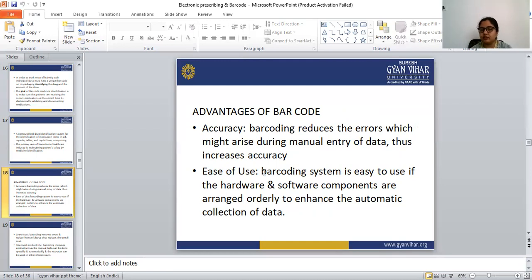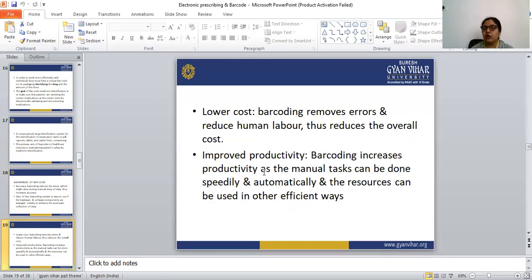Okay, we can use this barcoding system easily. Next is lower cost. Barcoding removes errors and reduces human labor, which means reducing the staff, and thus reduces the overall cost, because barcoding removes errors. This means it reduces the errors that may occur when we manually enter all the details. So for doing all the entry, we use this barcoding, and at that time the staff consumption for that purpose is reduced.